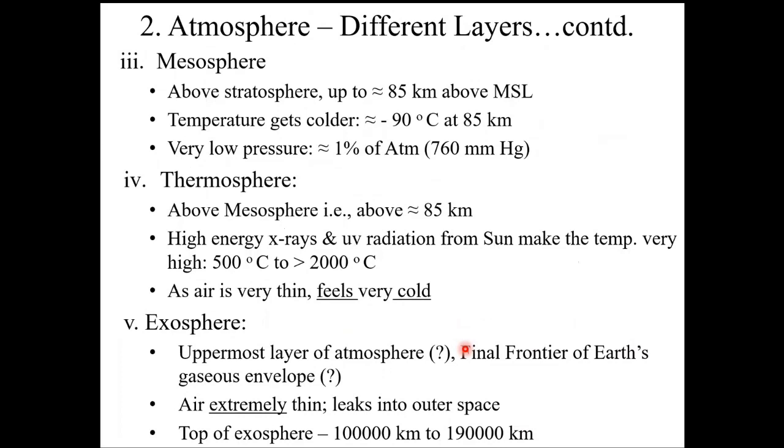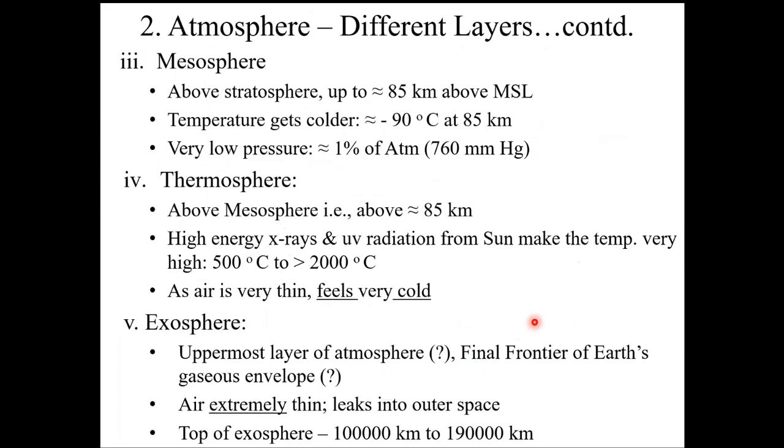Then we have the highest layer of the atmosphere, the exosphere, probably the final frontier of the Earth's gaseous envelope. It's extremely thin. The so-called mean free path, or the distance between successive collisions of the air molecules, can be in kilometers, not meters, not centimeters. It can be many, many kilometers. It is extremely thin. It leaks into outer space. The top of the exosphere is variously estimated to be 100,000 kilometers to maybe 190,000 kilometers. So this is the exosphere. These are the overall layers.